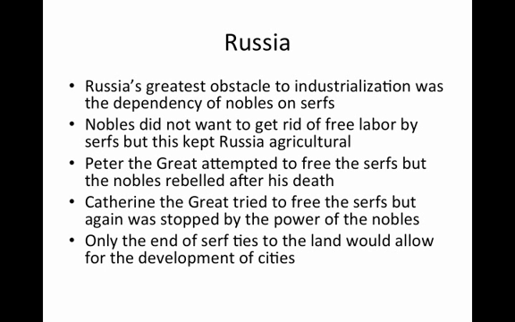Russia. Russia's greatest obstacle to industrialization was its dependency of nobles on serfs. The nobles did not want to get rid of free labor by serfs, but this kept Russia backwards in agriculture. Peter the Great attempted to free the serfs, but the nobles rebelled after his death. Catherine the Great tried again to free the serfs, but again was stopped by the power of the nobles. Only the end of serf ties to the land would allow for the development of cities. And this did eventually come after the Crimean War in 1863.